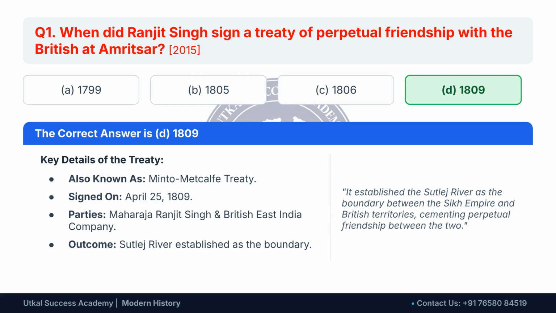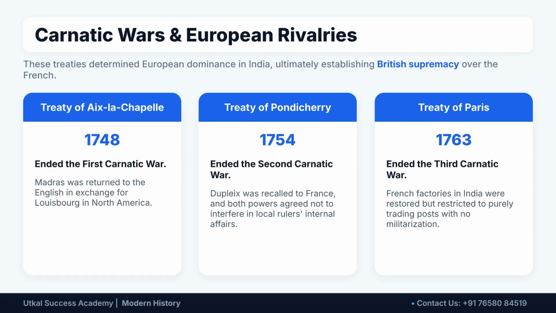The Minto-Metcalfe Treaty established the Sutlej River as the boundary between the Sikh Empire and British territories. The Carnatic Wars and European rivalries saw three key treaties that solidified British supremacy over the French. The Treaty of Aix-la-Chapelle in 1748 ended the First Carnatic War, and the Treaty of Pondicherry in 1754 ended the Second War. The Treaty of Paris in 1763 concluded the Third Carnatic War, restricting French presence to purely trading posts.